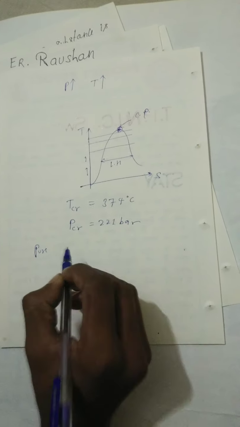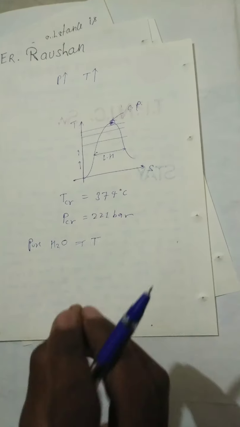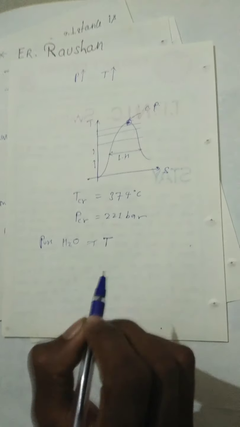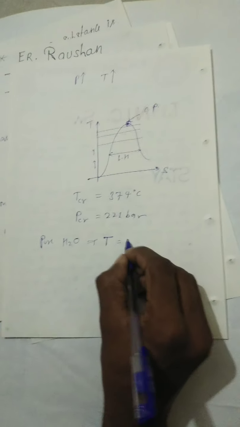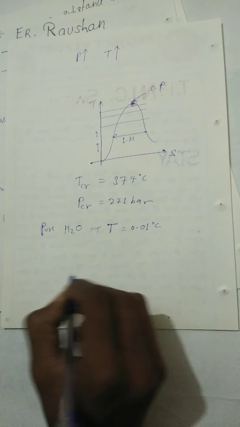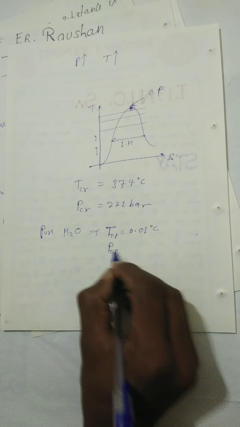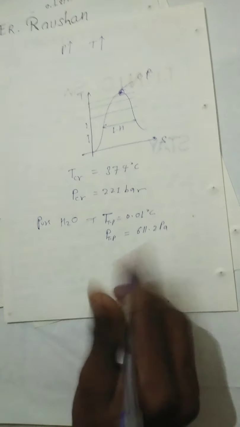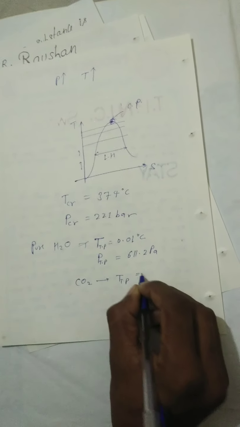To achieve the triple point, we need temperature equal to 0.01 degree centigrade, and triple point pressure, this is the triple point temperature and this is the triple point pressure, equal to 611.2 Pascal.